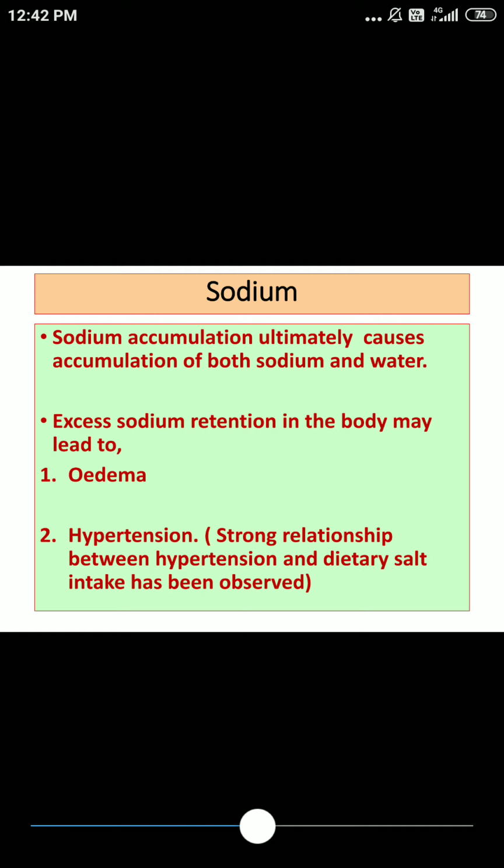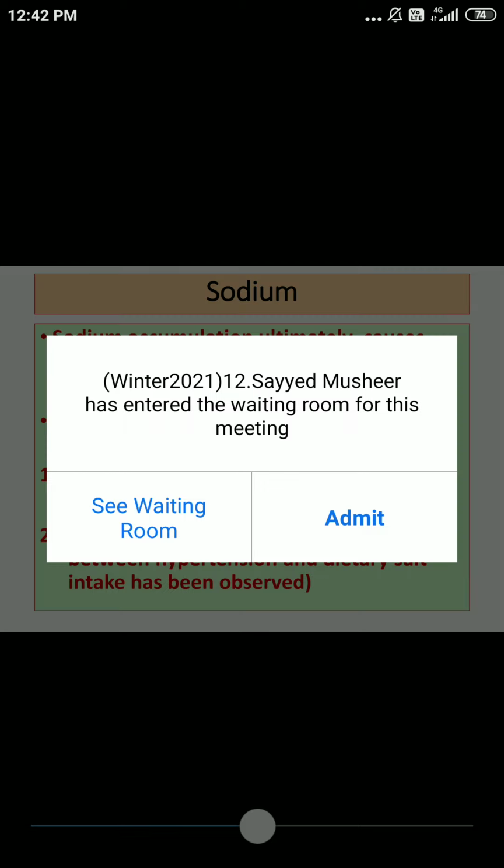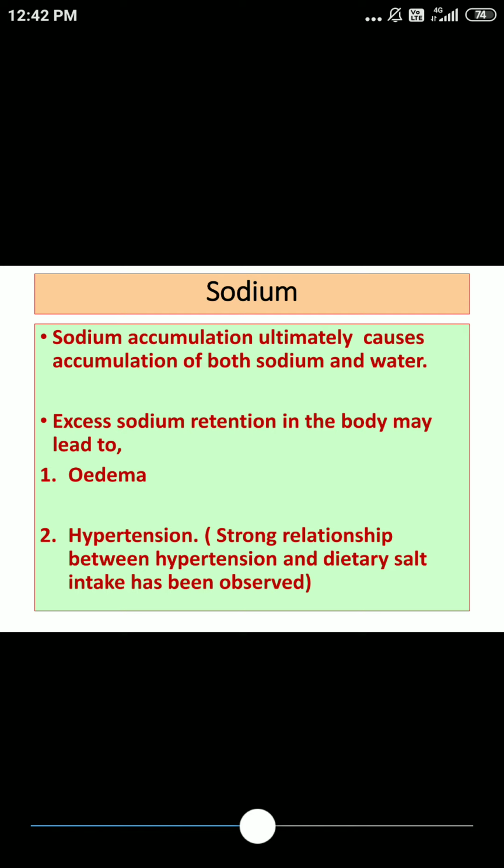Okay, so to summarize, for sodium, we said about 100 gram of sodium is present in the body. Widely it is distributed in extracellular fluid. It is essential for acid-base balance, for neuromuscular excitability. Don't forget table salt as a source for sodium. In addition, we discussed hyponatremia and hypernatremia.